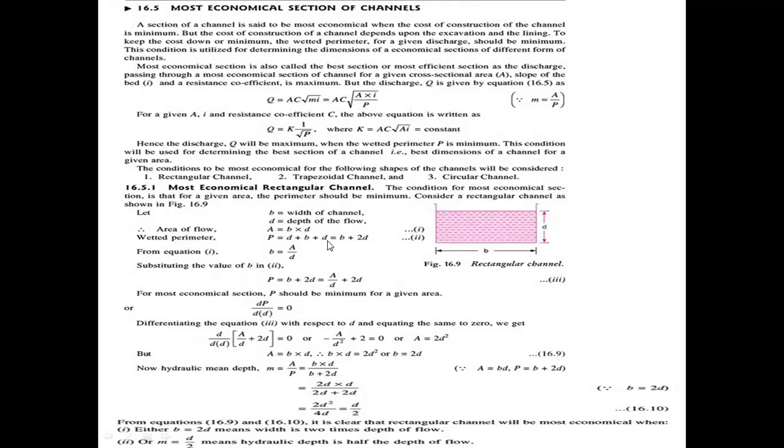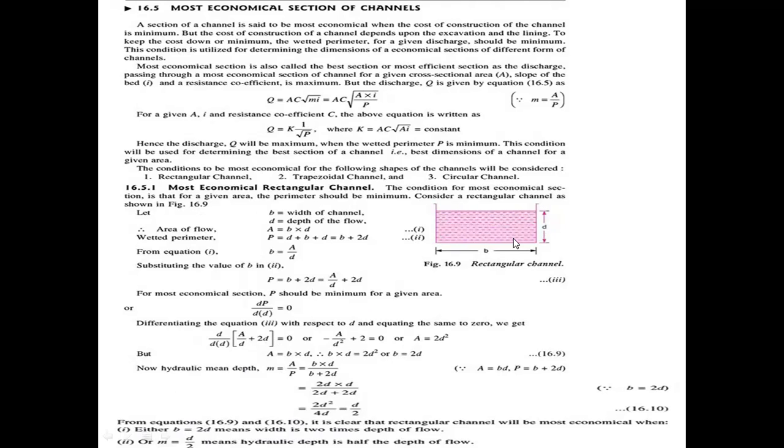And we follow these two conditions in the construction of the most economical rectangular section. Also follow these conditions in the construction of the most economical rectangular section channel: b equal to 2d. It means the width is 2 times the depth of the flow. We provide the width b as 2 times the depth of the flow.